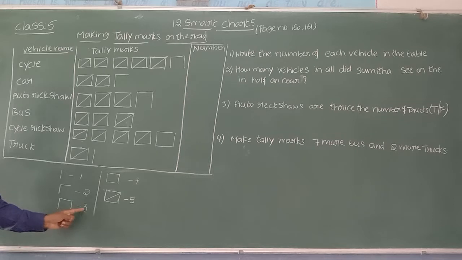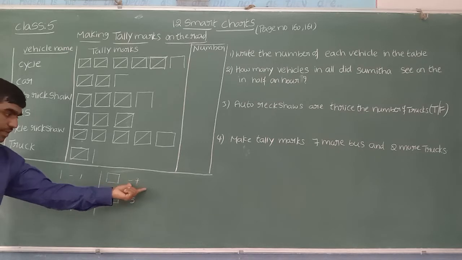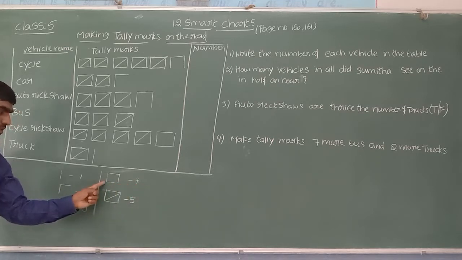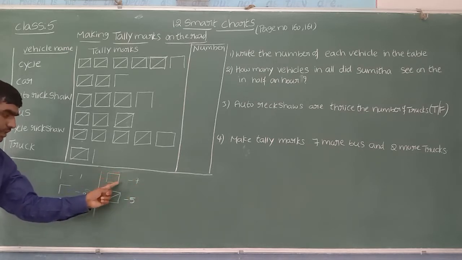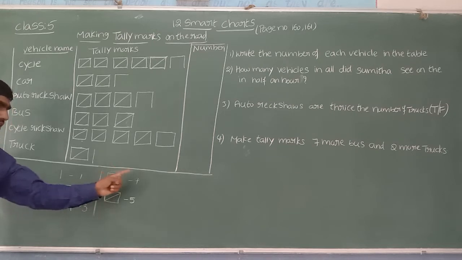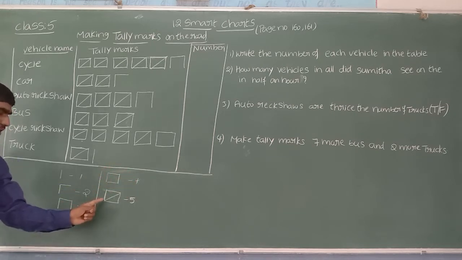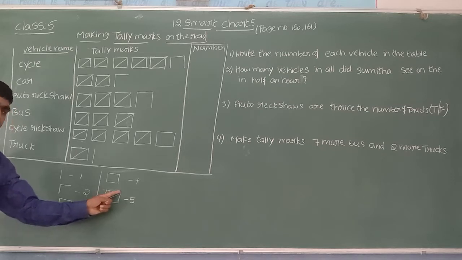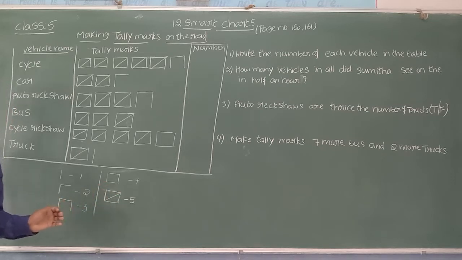If 3 vehicles of the same type are passing, she will take one vertical line, another, and another, 3 sides, 3 vehicles. 4 vehicles are passing, she will take 1, 2, 3, 4, 4 sides, 4 vehicles. Next, 5 vehicles are passing. She will take 4 vertical lines and 1 diagonal, so total 5 vehicles.